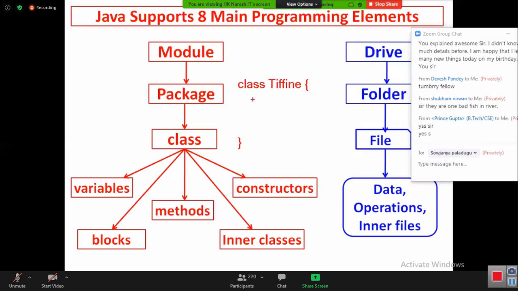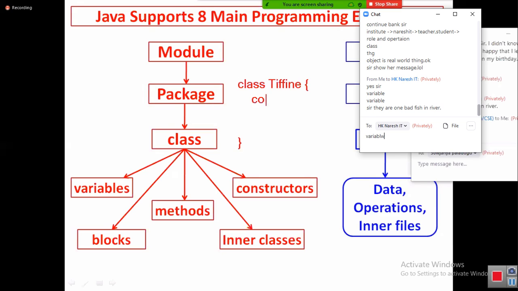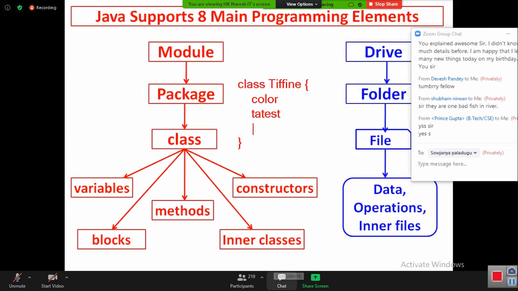Then next, inside this class, you should start looking at that object. What are the values of that object? Now tell me, first, color. You will see color, no? Color. And next what? Taste. What is the taste? Next, taste. And then next what? Quantity.